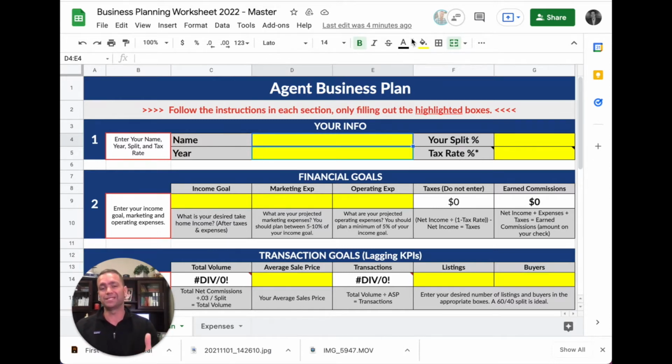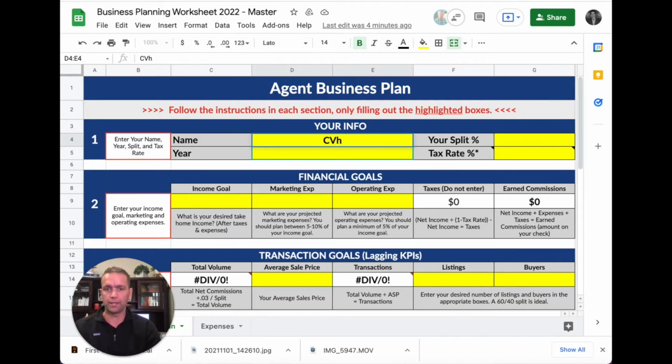So this is the Agent Business Plan. It's a worksheet for you to figure out the daily actions you need to take to get the results you want to get in your business. The spreadsheet's very simple to follow. All you have to do is follow the instructions on the left side. Use the highlighted fields only. Do not mess with any field unless it's highlighted. So let me show you how to use it.